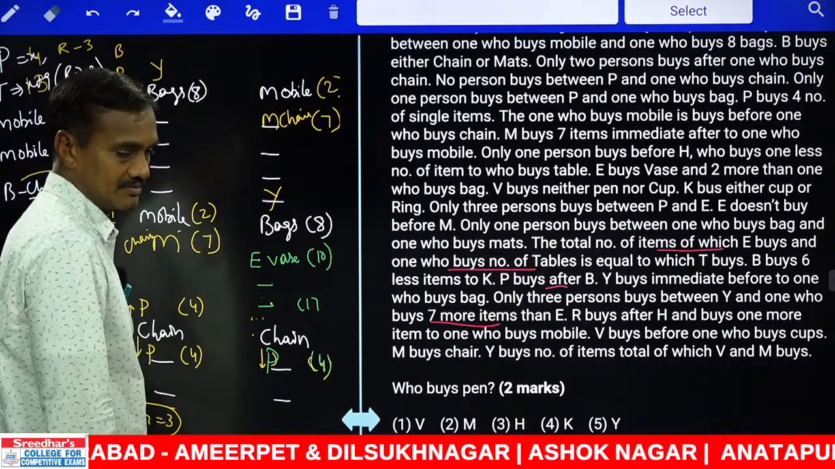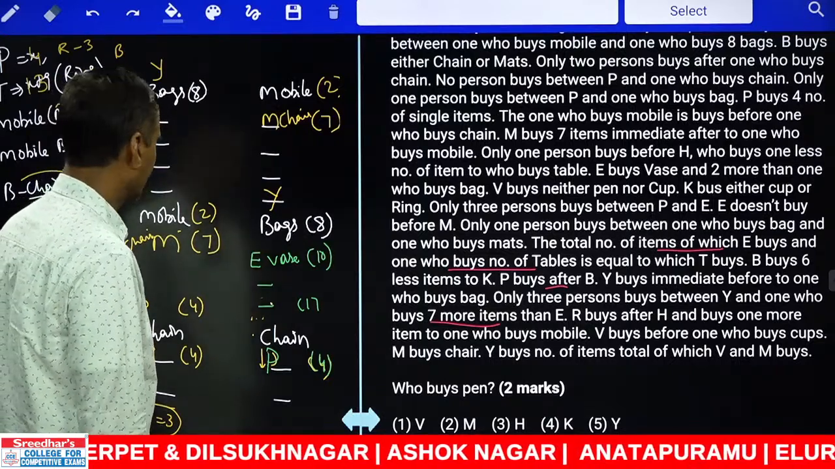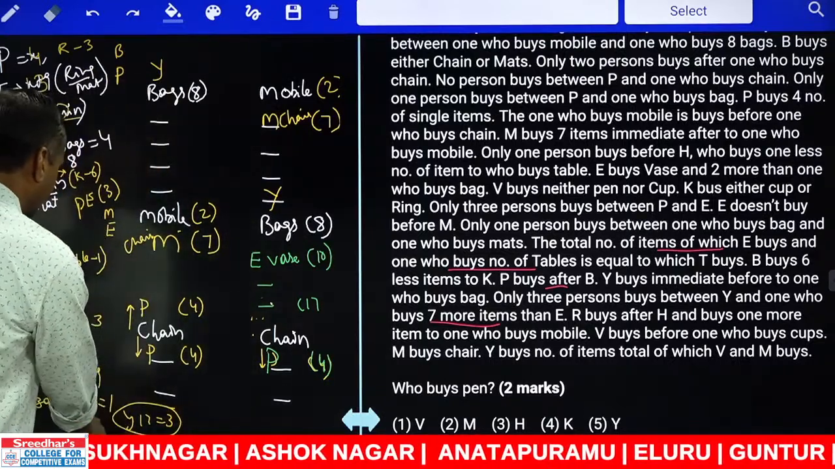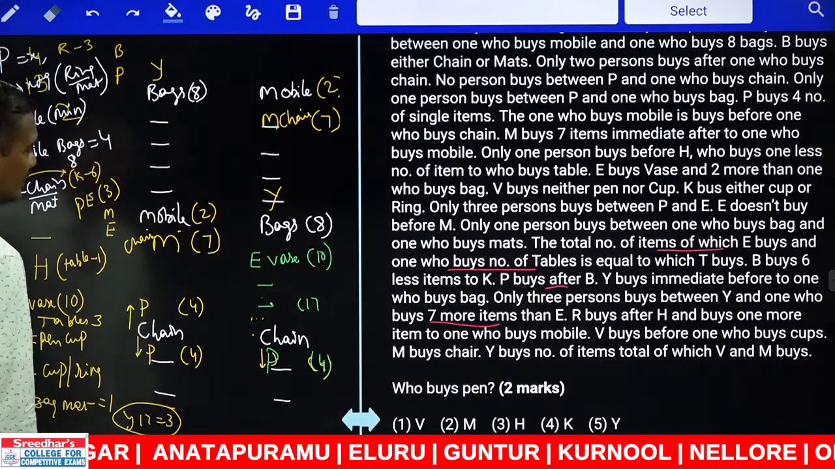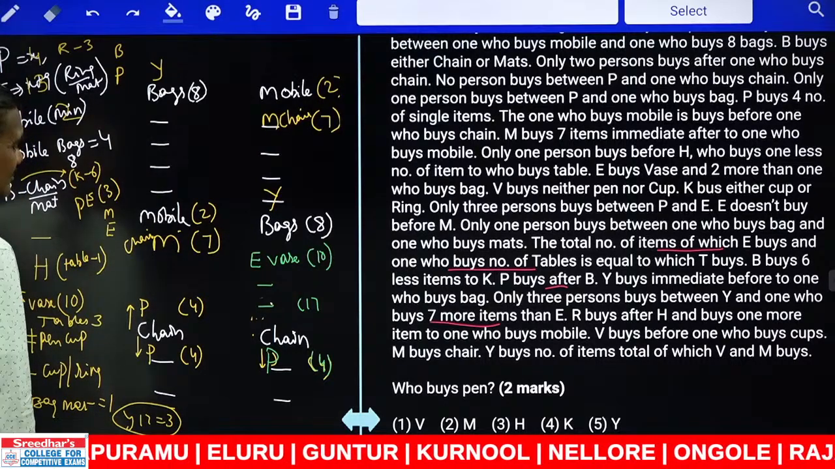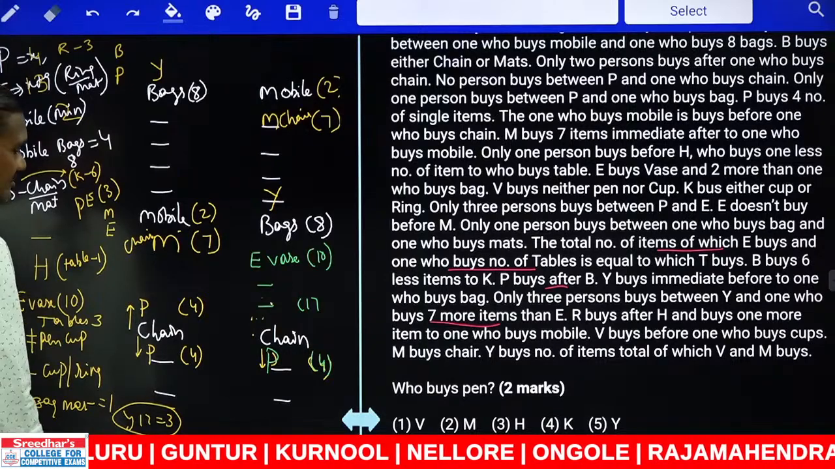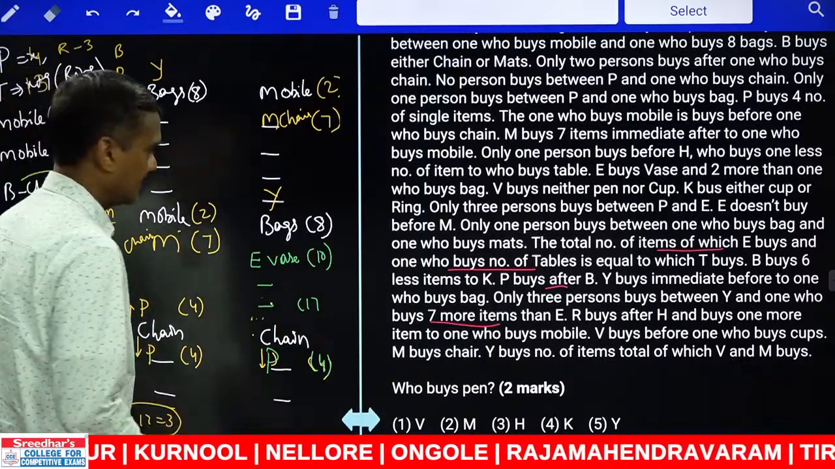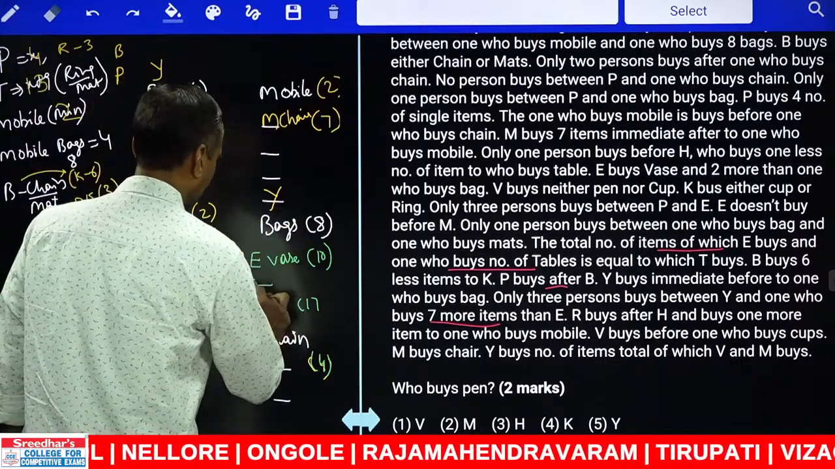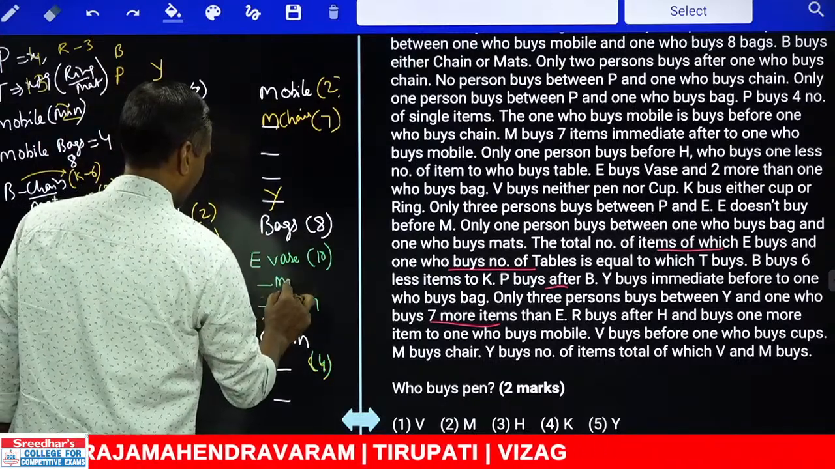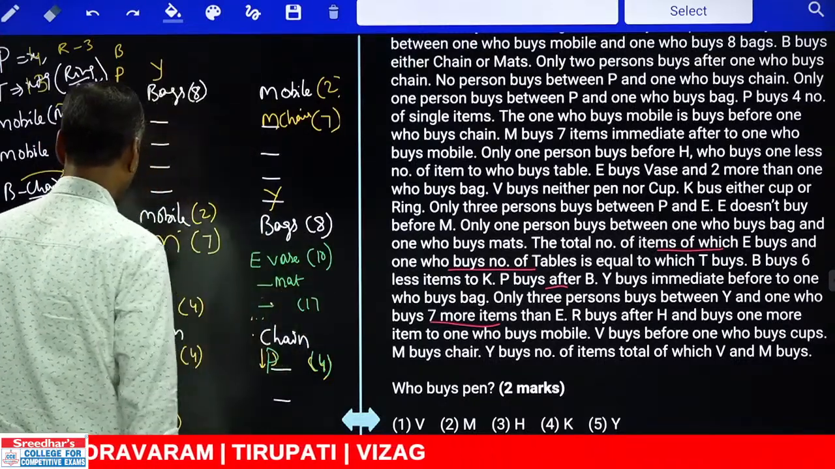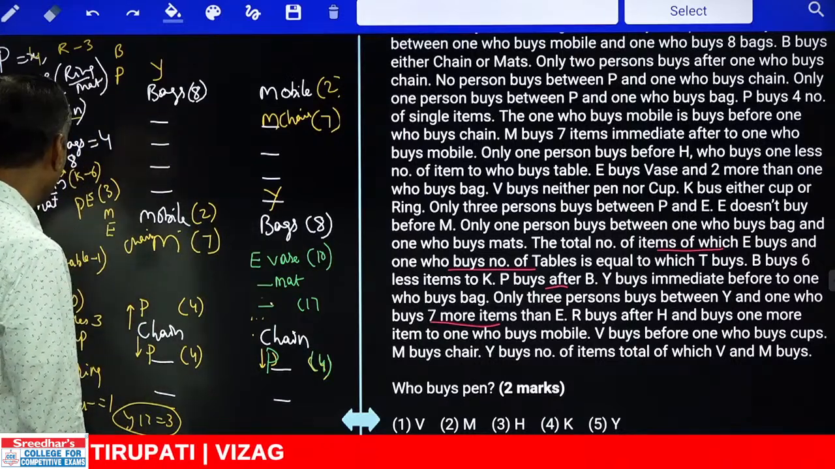second from the top. And H is second from the top. Then between Y and 17, bag and mat, there must be exactly 1. Now between bag and mat there must be exactly 1. Now this mat can be before or after, isn't it? Bag and mat. Now if you take mat at this place, between bag and mat there is exactly 1.